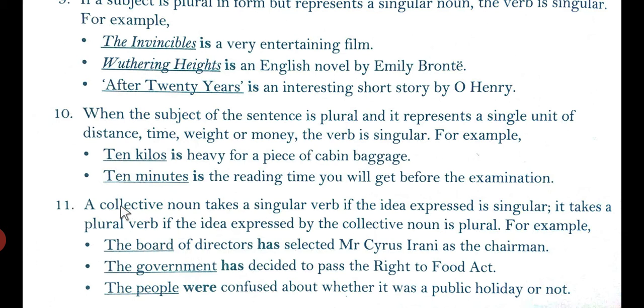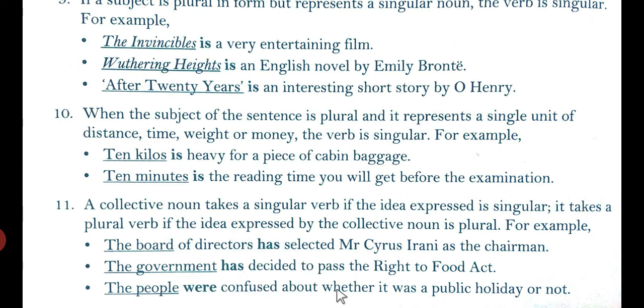So I hope that you have understood what this sentence wants to tell you. The board of directors. A collective noun takes a singular verb if the idea expressed is singular. Here the idea expressed is singular, so has has been used as a singular verb. The government has decided to pass the Right to Food Act. So the government is expressing a singular idea. The idea expressed here is singular, so the singular verb has has been used.